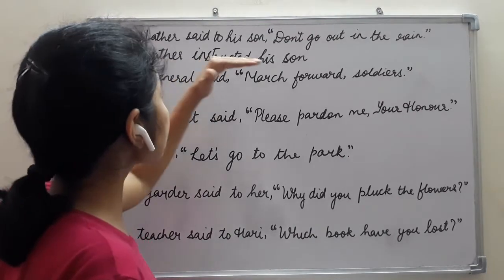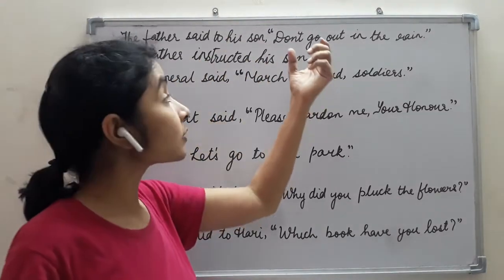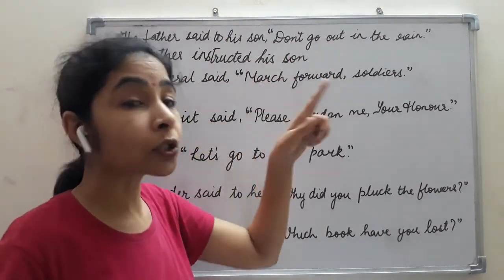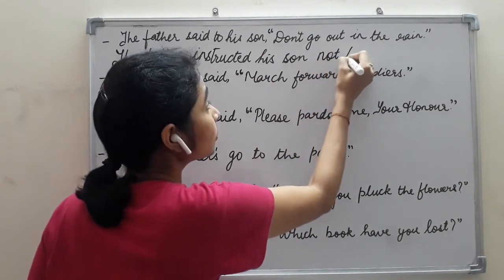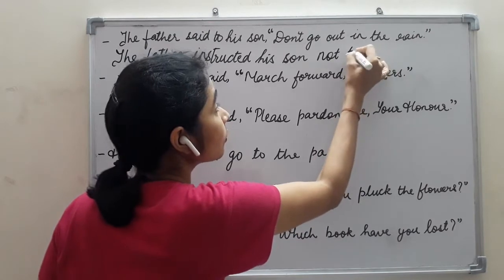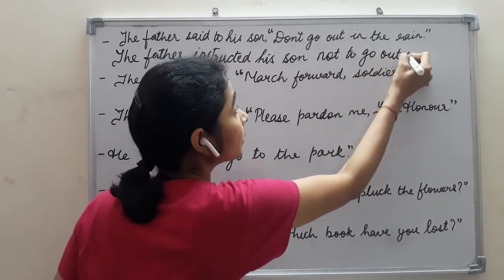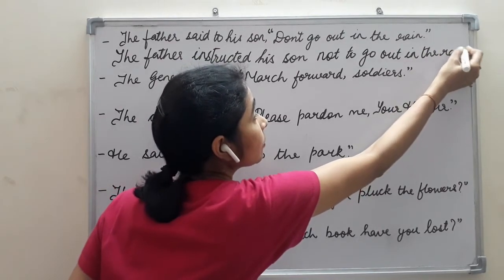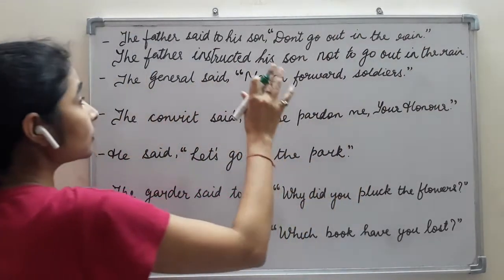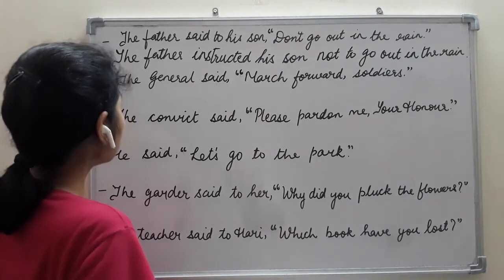The father instructed his son not to. Now this is negative, so we will say not to go out in the rain. The father instructed the son not to go out in the rain.